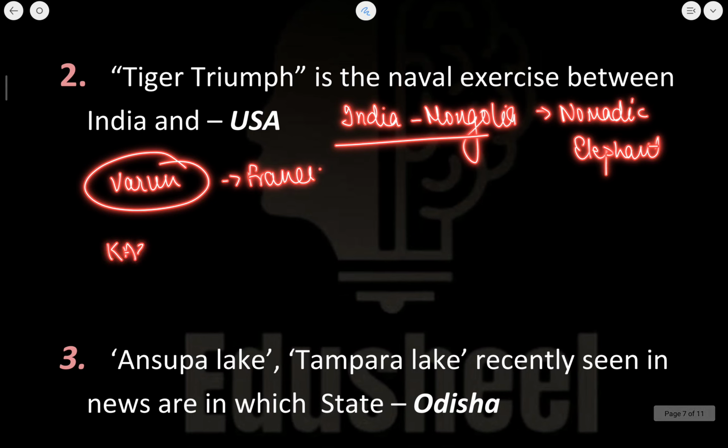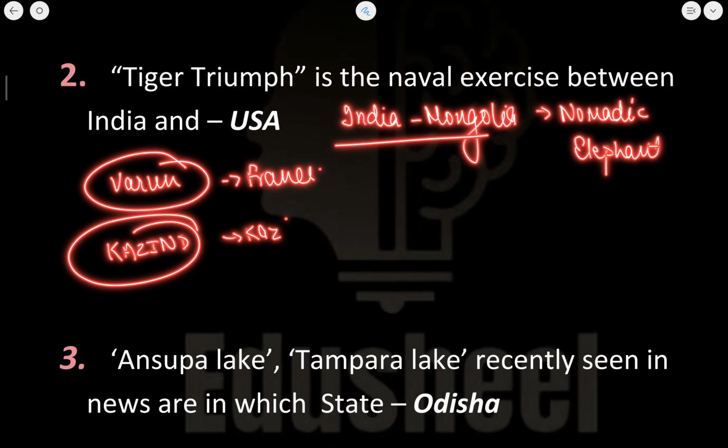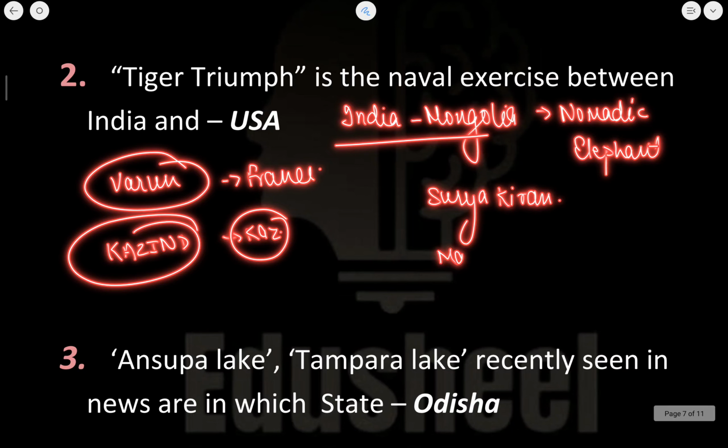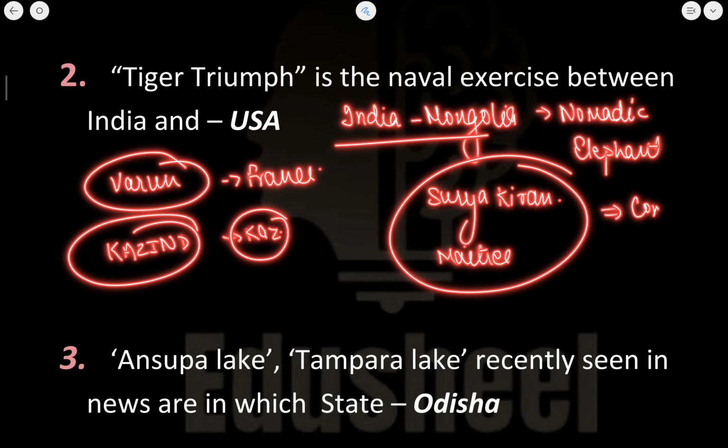Exercise Kazind is conducted between India and Kazakhstan. Now you will tell me exercise Surya Kiran is conducted between India and which country, and exercise Maitri is conducted between India and which country. These two questions you will tell me in the comment section. Let us see how much you have revised.